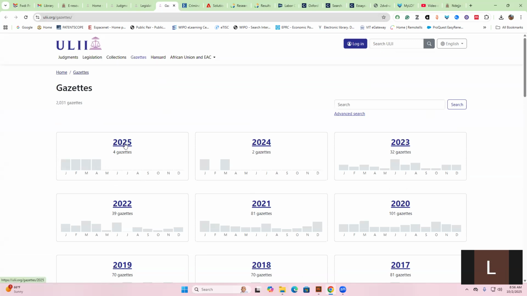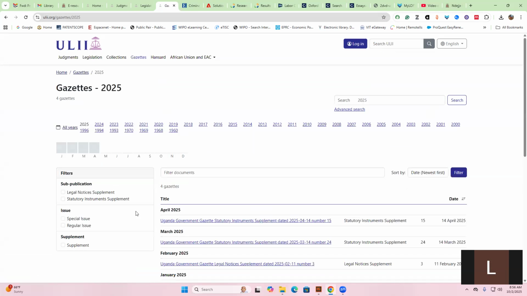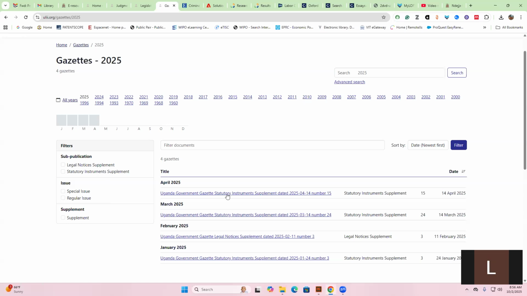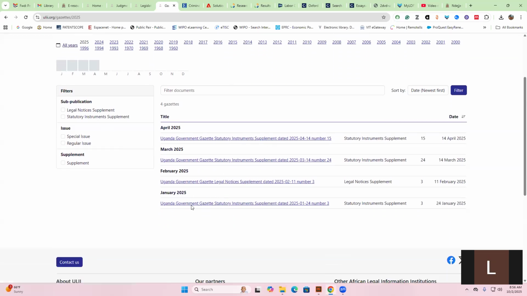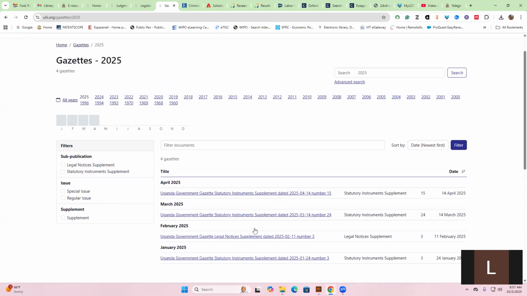There are 4 gazettes. If you click on gazettes, I don't know whether your lecturers have introduced you to this, but you'll be able to access different gazettes. For example, ones which came out from January. This was number 3. It came out on 24th January, and it has statutory instruments. Then the one which came out in February has legal notices and supplements. Then the one which came out in March has statutory instruments and supplements, and even April statutory instruments. They have not yet uploaded for May, June, July, August, but they'll also be uploaded there.